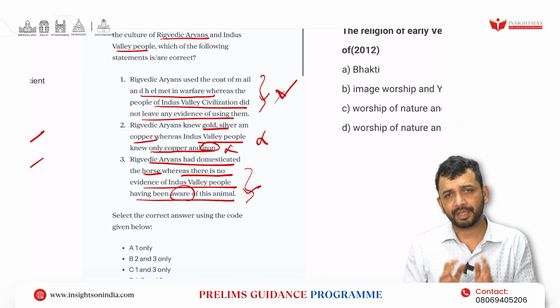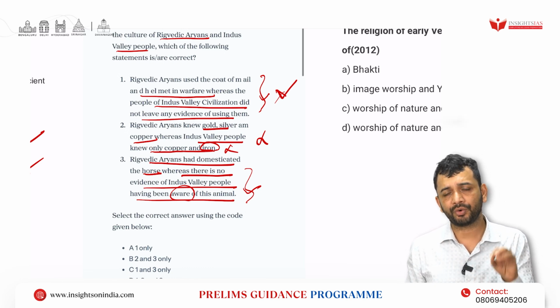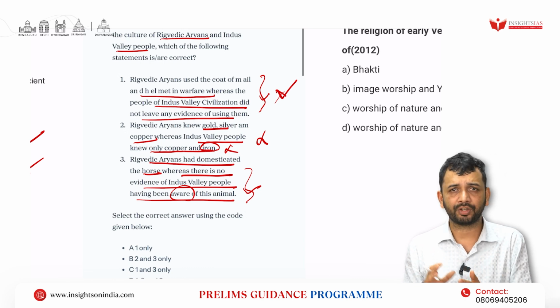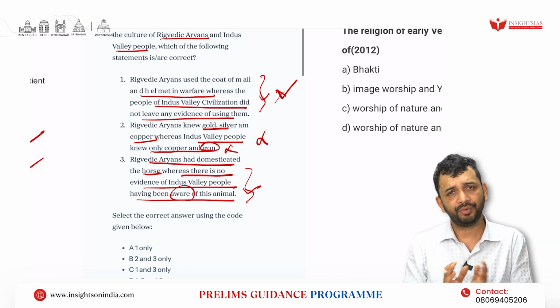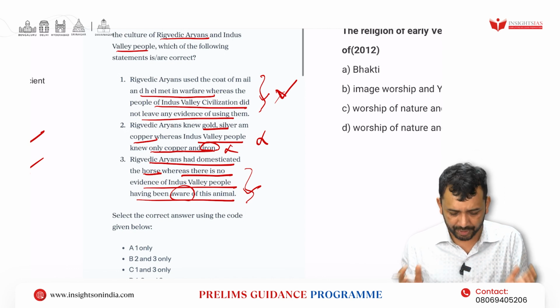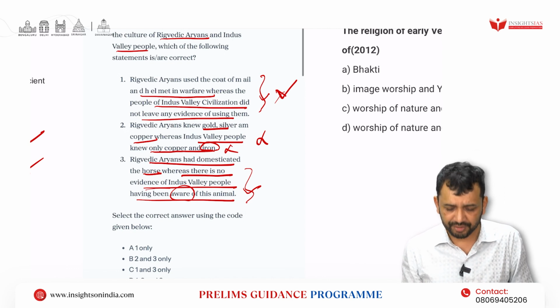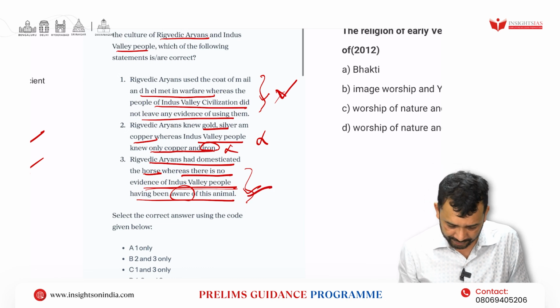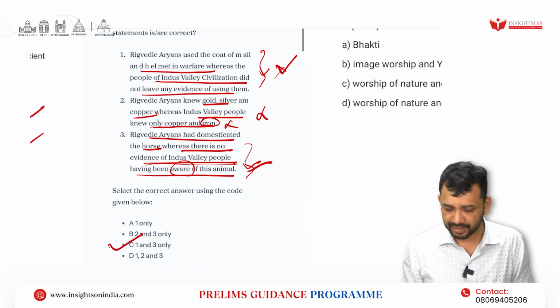It is basically, in the broader sense, even though we have got the remains of a horse, that is still debatable whether it is a horse or not. So at large, we do not see anything related to horse. There is no evidence that can prove that it was a horse at all. So that means this is correct. Answer should be 1 and 3.